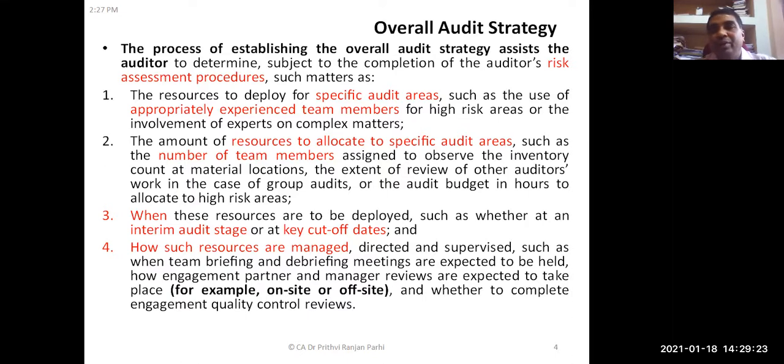Have you remembered? When we were discussing audit procedures, I might have told you earlier, there is something called, first of all, the risk assessment procedure. In the previous classes we have discussed it. There the auditor assesses the risk. What is the risk? The possibility that the financial statement may be materially misstated because of fraud or because of error. The auditor evaluates the internal control system, and on that basis he assesses the risk.